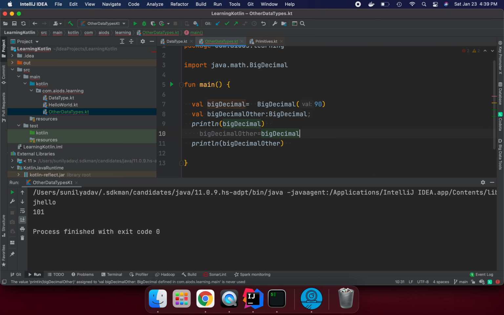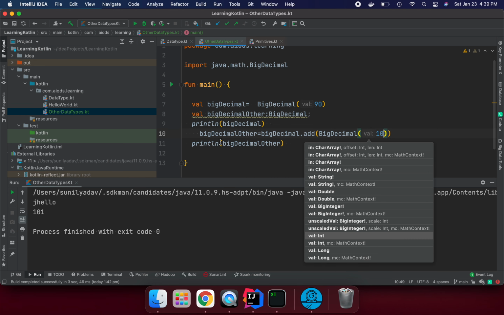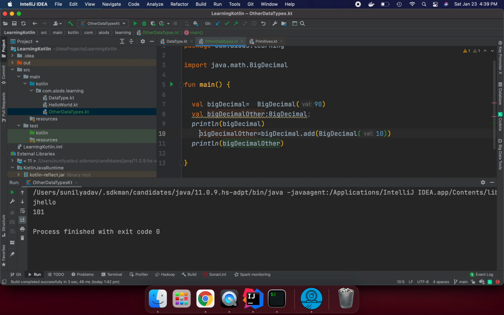big decimal dot add, and I'm going to add big decimal something, suppose 90 and 10. So I am first declaring the val, then initializing that field. That is fine. So val is saying, hey, if you haven't initialized it initially, then later you can initialize it.